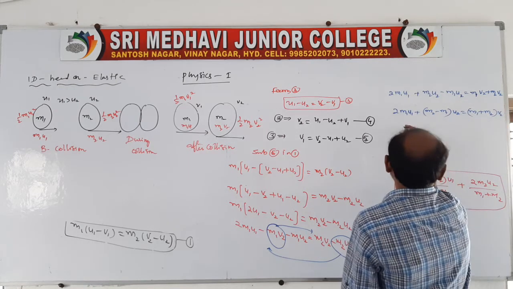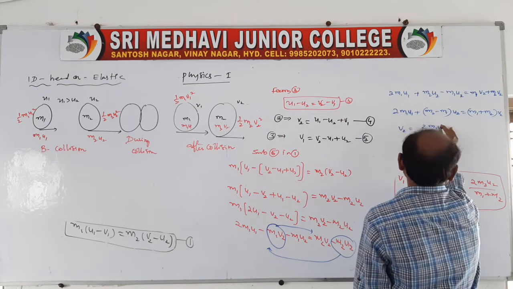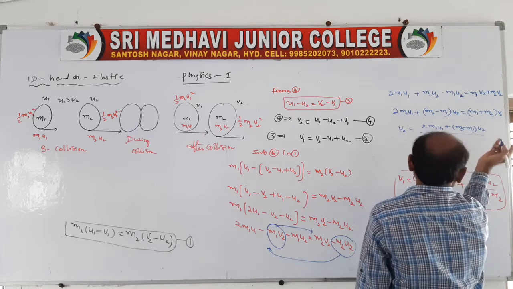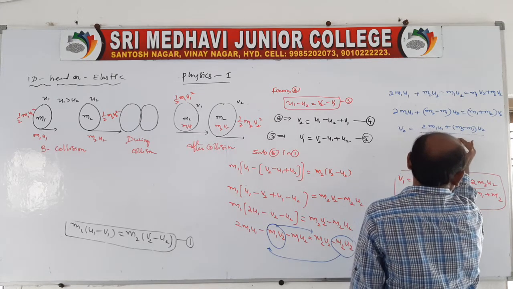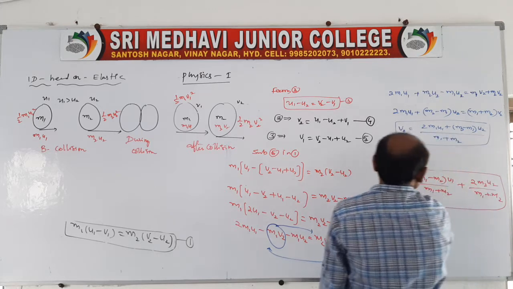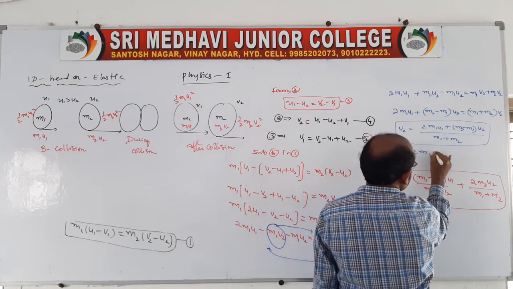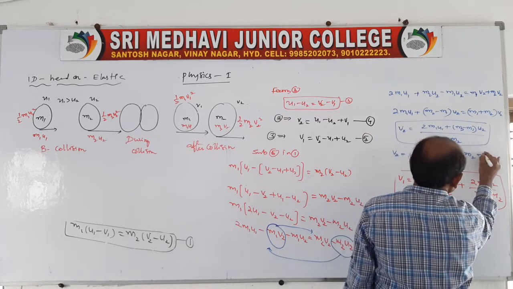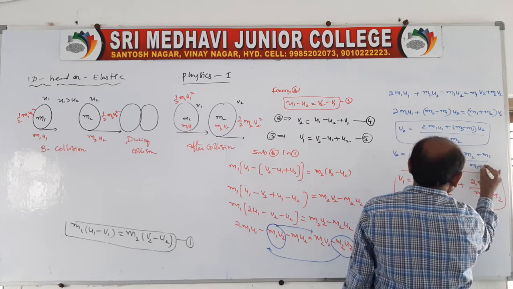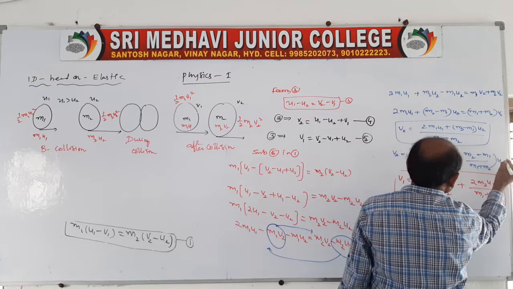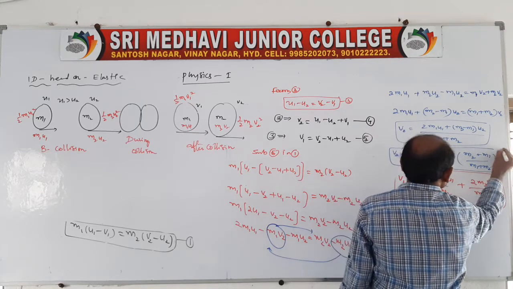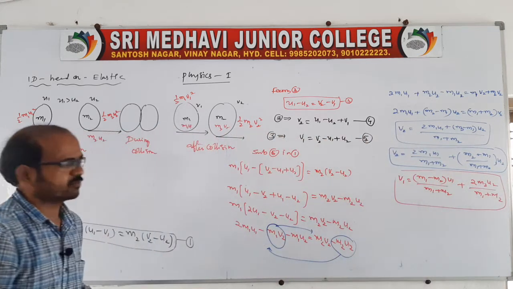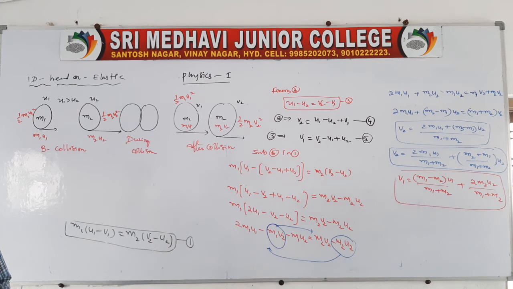Therefore for the v2 expression, you take v2 is equal to 2m1 u1 plus m2 minus m1 into u2, by m1 plus m2. So this is almost our final. Then you write v2 is equal to, separately, 2m1 u1 by m1 plus m2 plus m2 minus m1 by m1 plus m2 of u2. So this is the v2 expression in terms of masses, and there is a v1 also. Both v1 and v2 now we know.